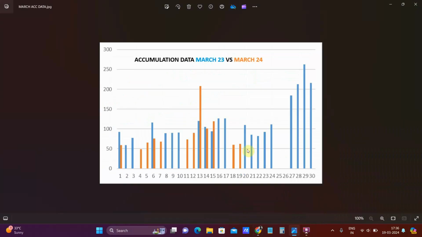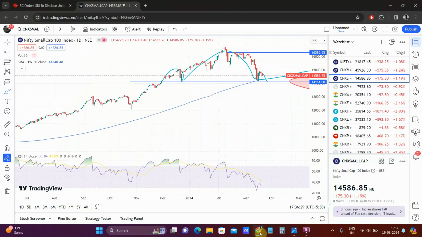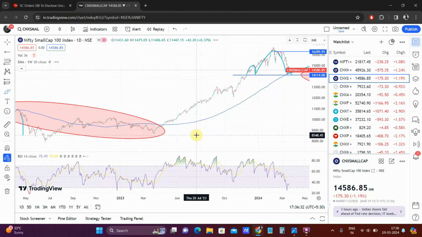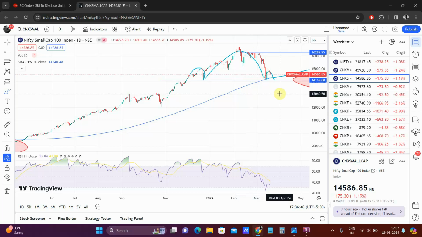If you look at the data, many people ask me, why are you taking March of 23 data, when you can compare it with February 24 or January 24? The reason is that in March of 23 is where the whole rally started. We started the rally from March of 2023, and that is where the strong accumulation came in, and then we had an up move, that is the stage 2 up move, and then we went into some kind of distribution here, stage 3, and now we are going into that stage 4 down move, right?